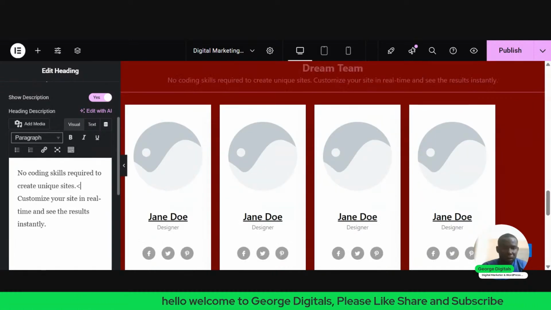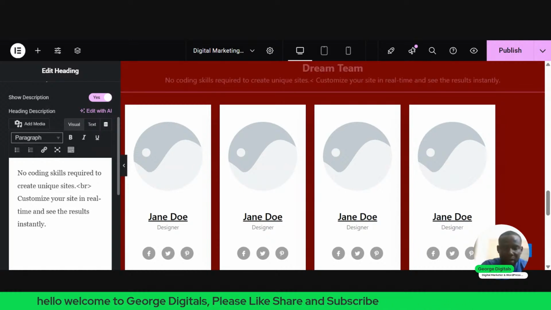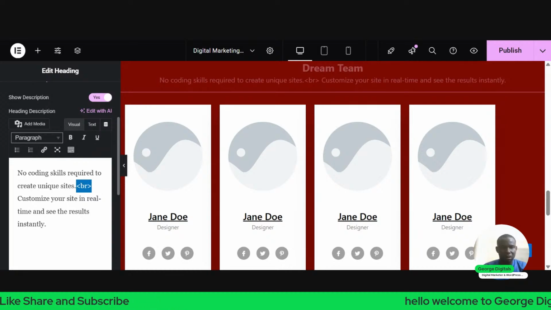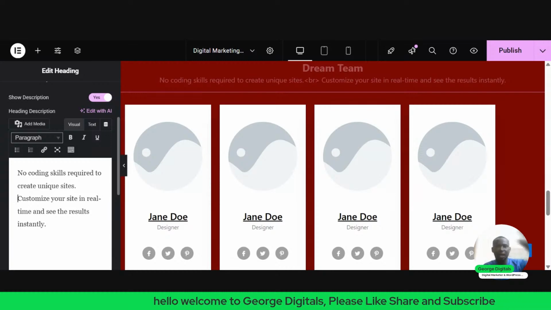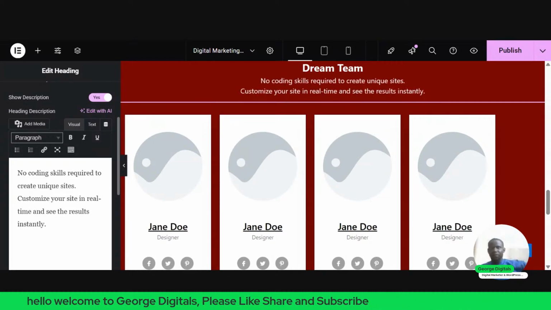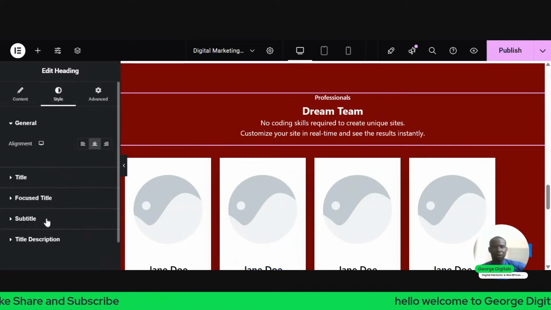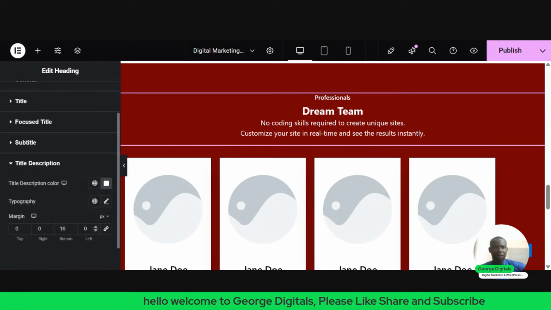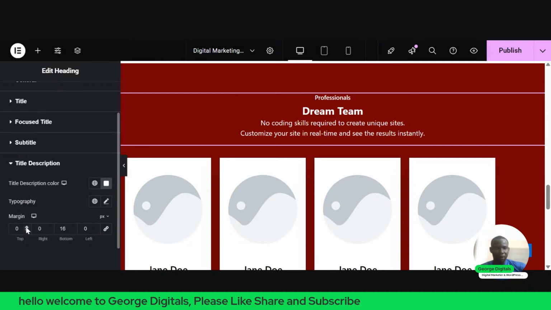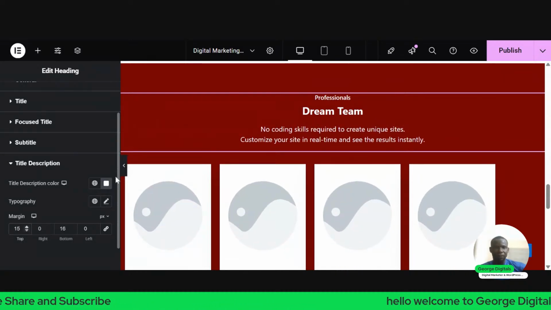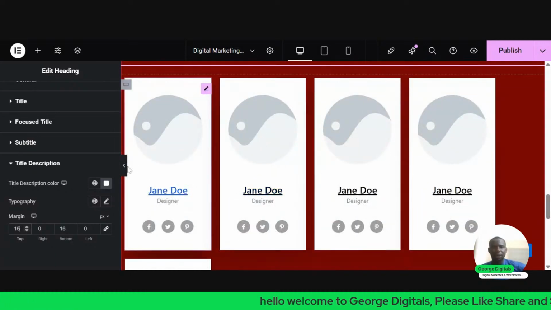So let me give it a line break using BR. Or let me just do this. If the line break did not work, just hold your shift and click on enter. So I want to add a space. I'll go to style, and I'll go to this place you see title description. I'll give the top a bit so that it will have a space to breathe, like 15. Okay. Now I'll close this.